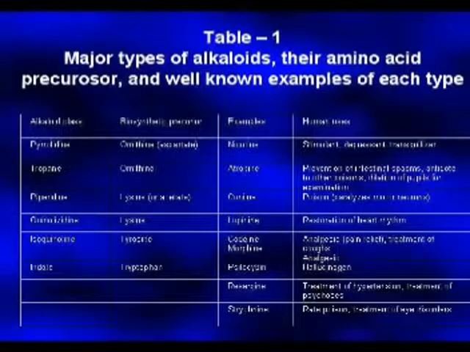Final case, indole alkaloids, derived from tryptophan. Best example, psilocybin, a hallucinogen. Next, reserpine, an alkaloid used to reduce hypertension. Third, strychnine, an alkaloid of the indole group. It is highly poisonous and is used as an arrow poison.